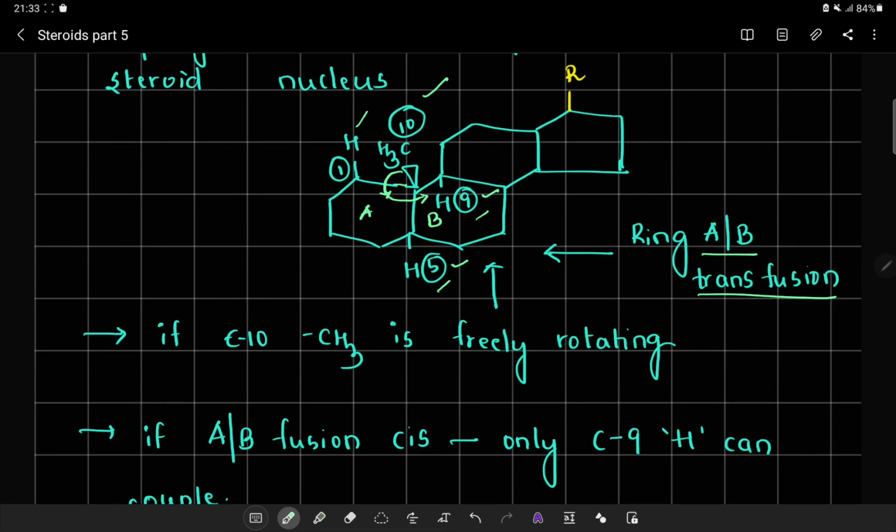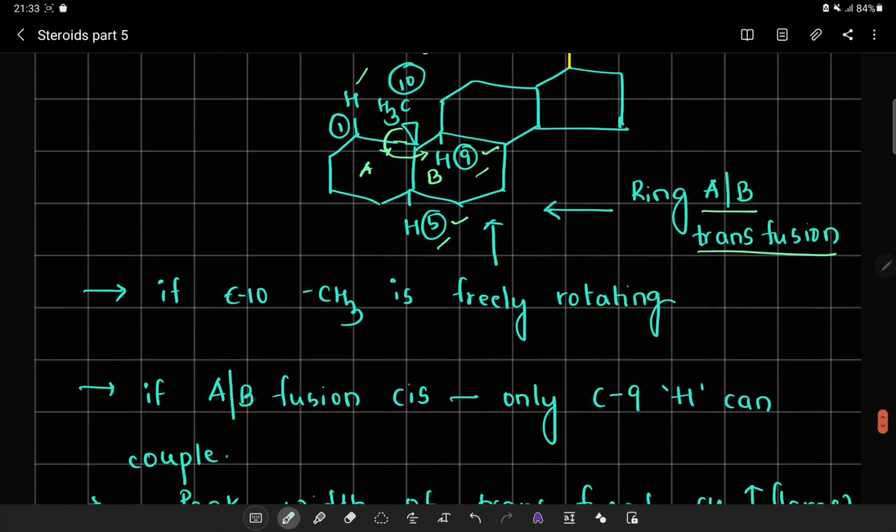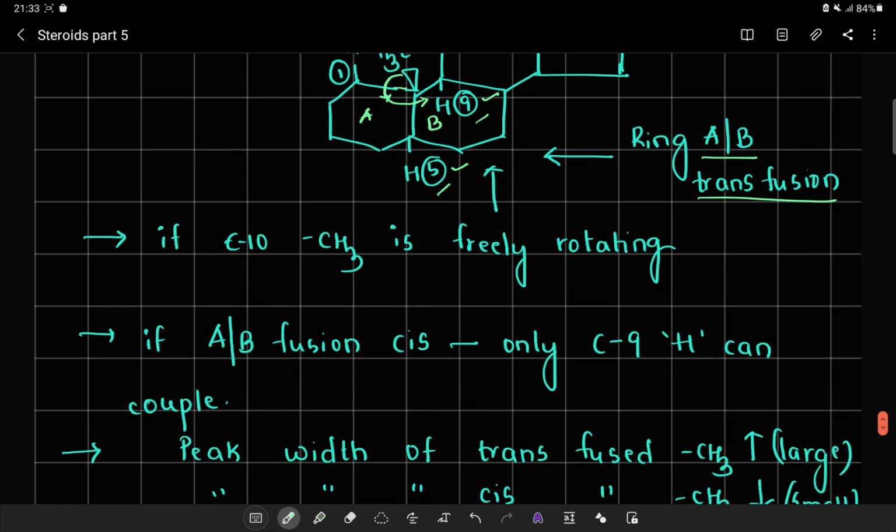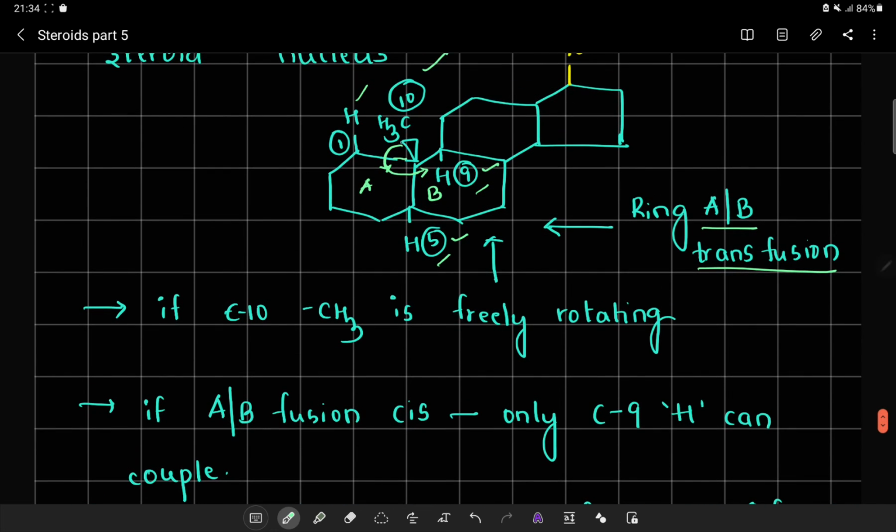It is going to couple with the 1, 5 and 9 protons respectively. But if the AB fusion is cis, then this methyl group can couple with the C9 proton only. It cannot couple with the C1 and C5 protons. So this is the condition.